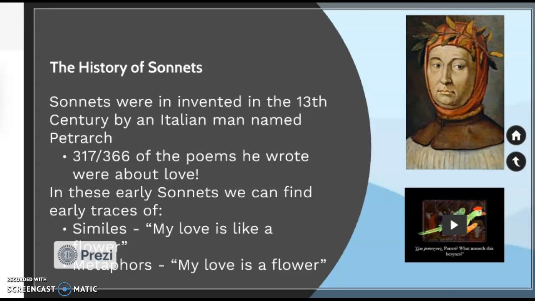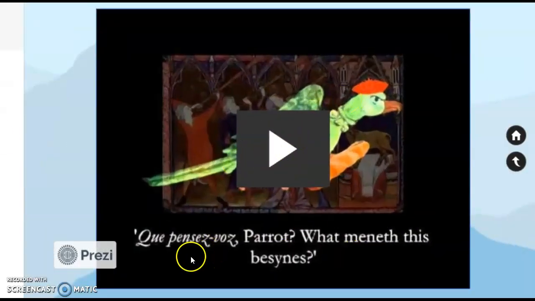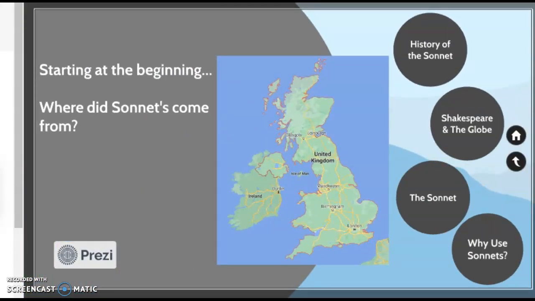Even in these sonnets, though, we find early traces of similes, like, my love is like a flower, or metaphors, my love is a flower. I have a fun little Old English clip here, so we can listen to hear what Old English would sound like. I'm not going to play it now, but: parrot, what meaneth this besnize? This is Middle English, ladies and gentlemen. So when sonnets were coming around, the English is a lot different than what we expect now.